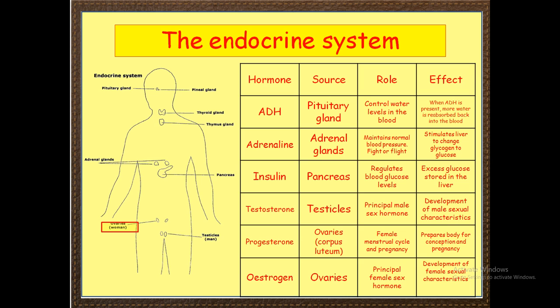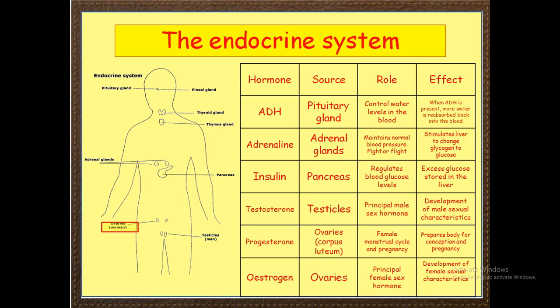Here are some other endocrine glands or hormones, their sources, their role, and their effects on the body. For example, the first one is ADH. It is secreted by the pituitary gland and it controls the water level in the blood by reabsorbing water from the kidneys.